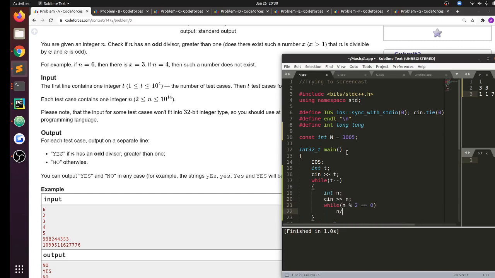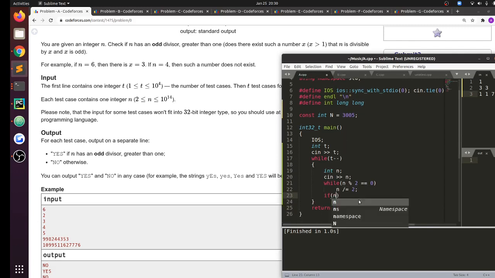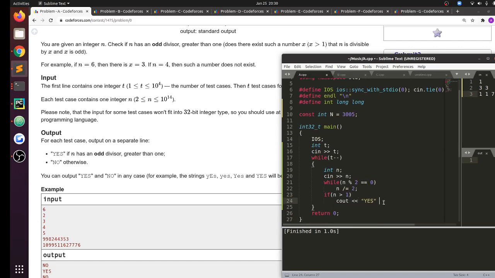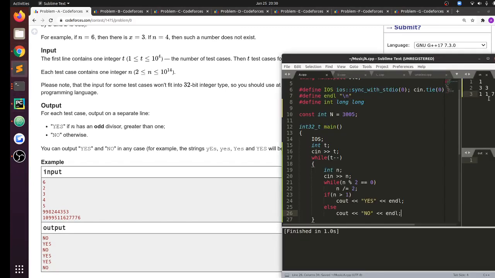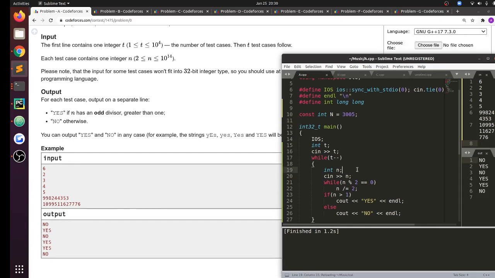So basically keep on removing all of the even divisors of n, and if n is greater than 1, then cout yes, else cout no. No, yes, no, yes, yes, no. Okay.